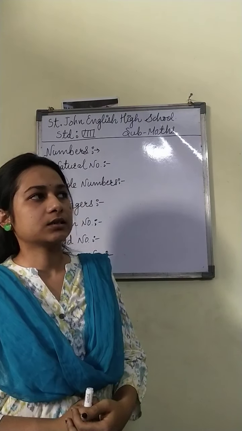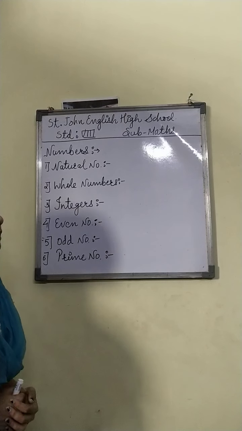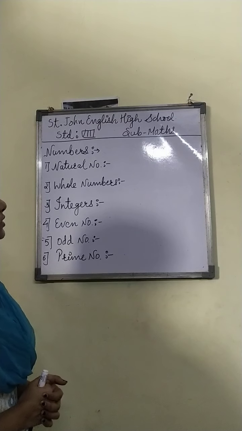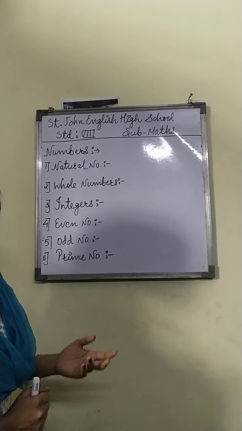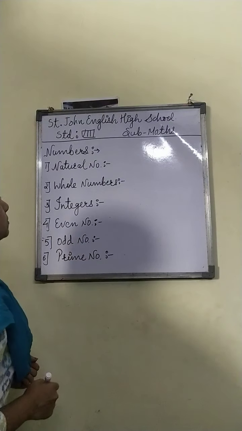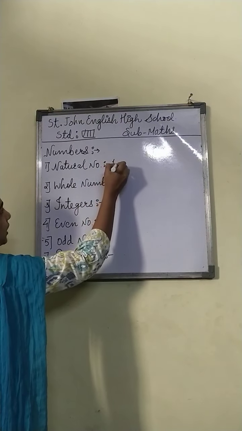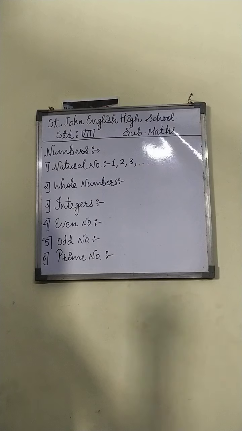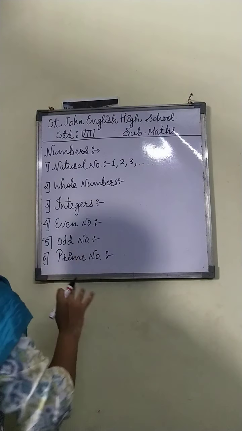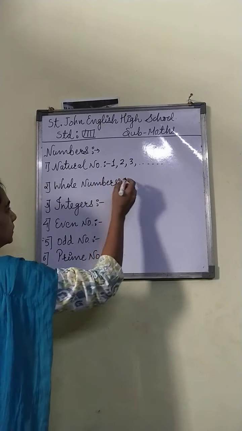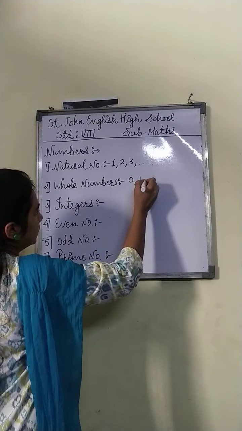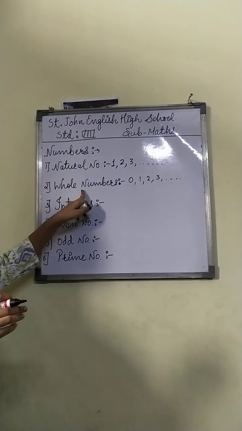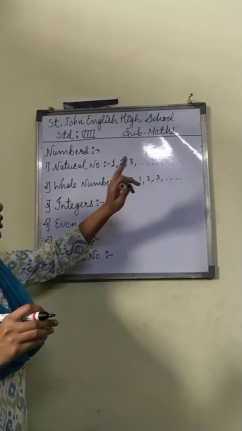Mathematics is all about numbers. The first is the types of numbers, or you can say the numbers which are divided into some types. The first is the natural number. Natural numbers start from 1 up to infinity. Second is whole numbers. Whole numbers start from 0 and consist of all natural numbers, so whole numbers are from 0 to infinity.